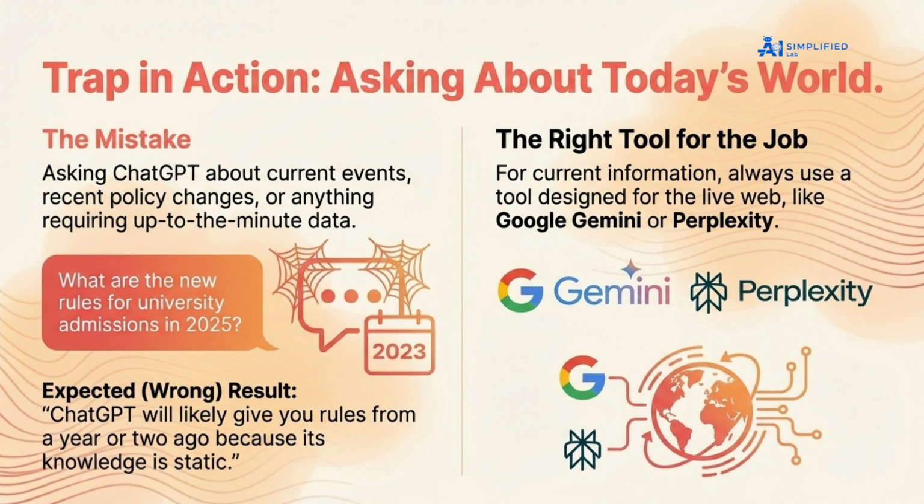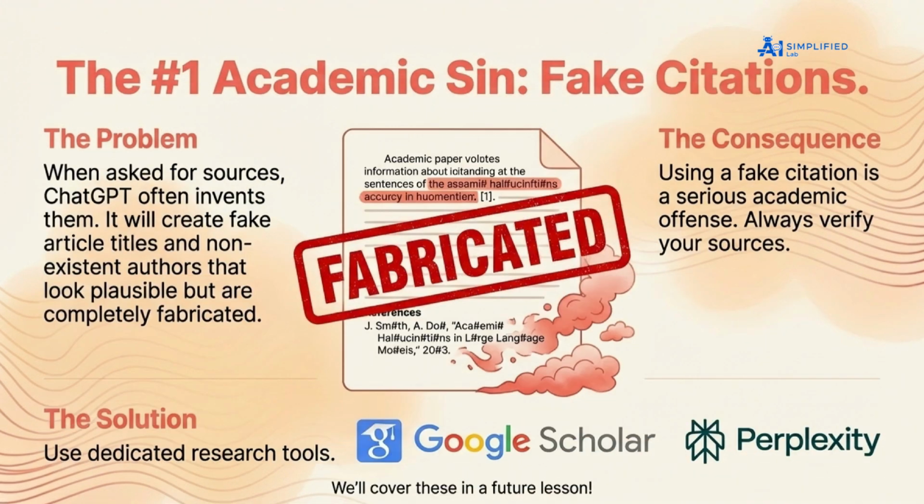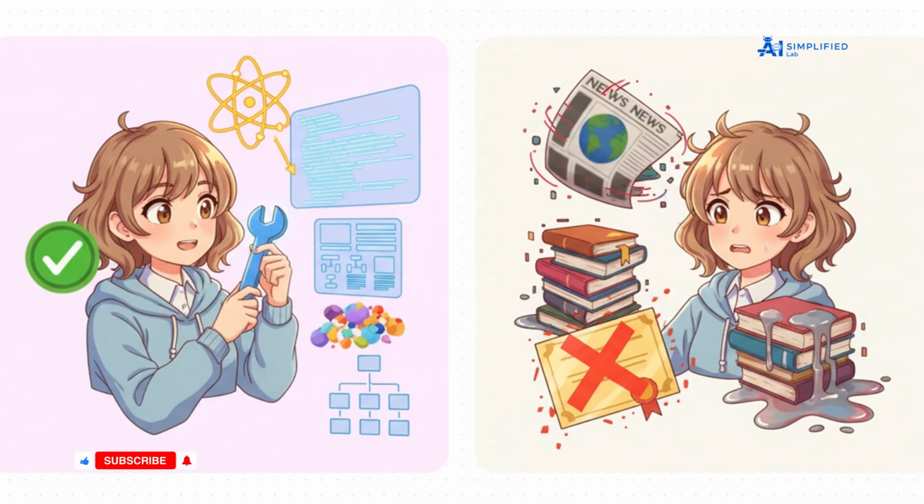Second, don't rely on it for deep research papers. It can hallucinate, which is just a fancy way of saying it makes stuff up. And third, and this is a huge one, do not trust it to cite your sources. It will literally invent fake book titles and authors. That's a major academic no-no.